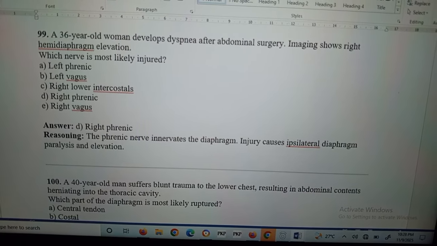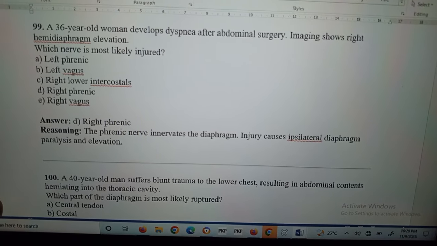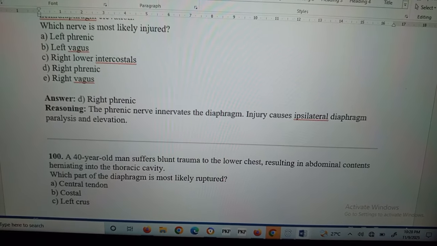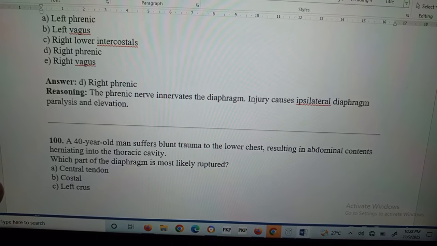Question number 99: a 36-year-old woman develops dyspnea after abdominal surgery. Imaging shows right diaphragm elevation, which is carried by the right phrenic nerve.